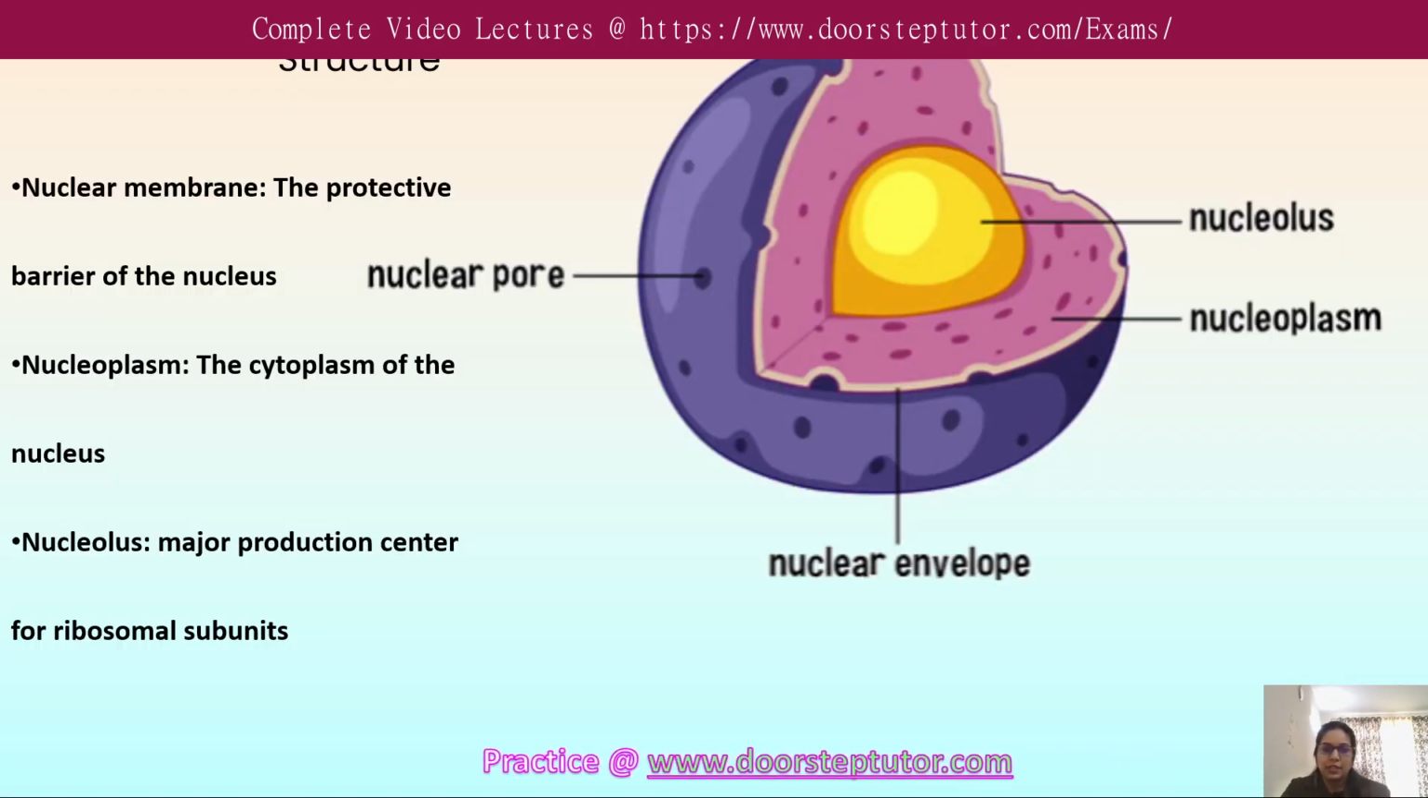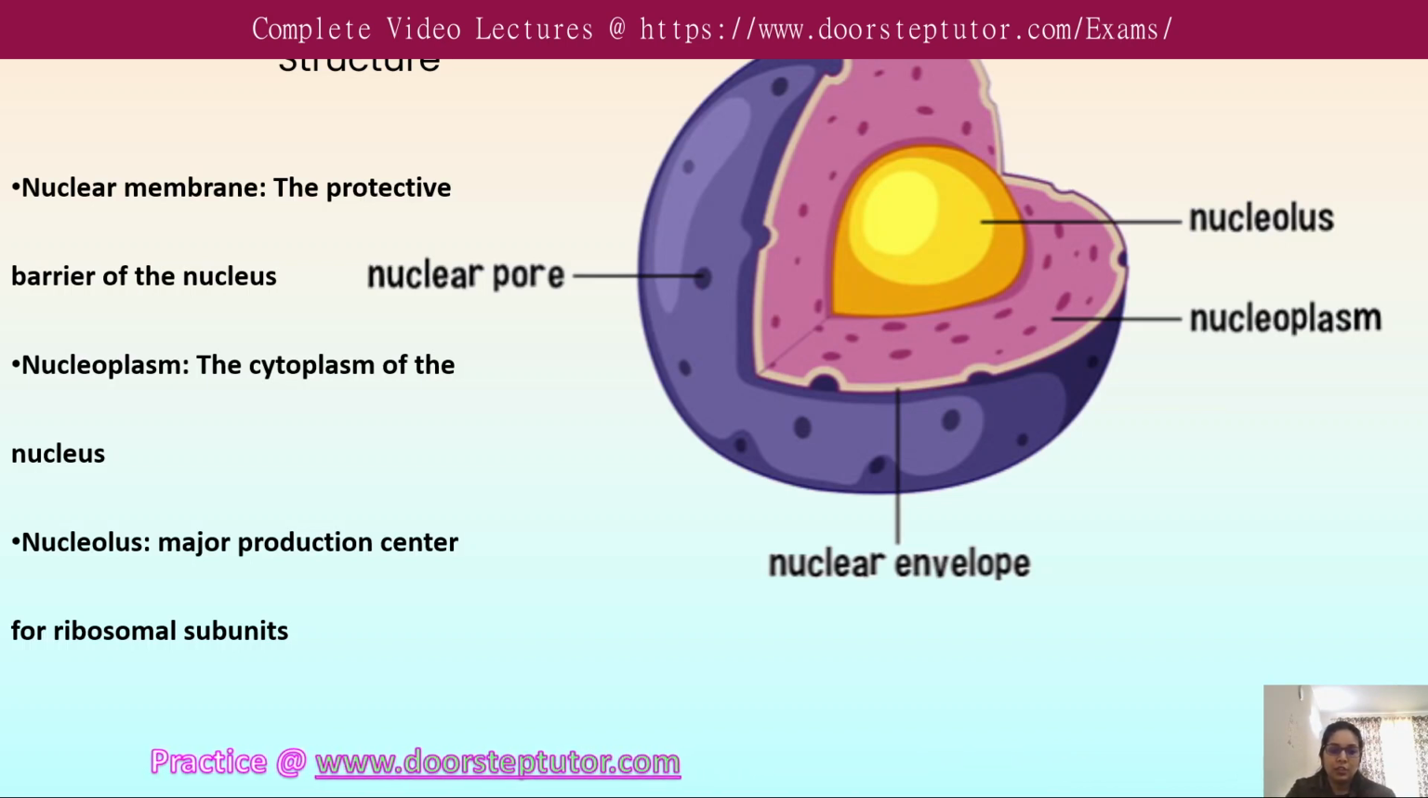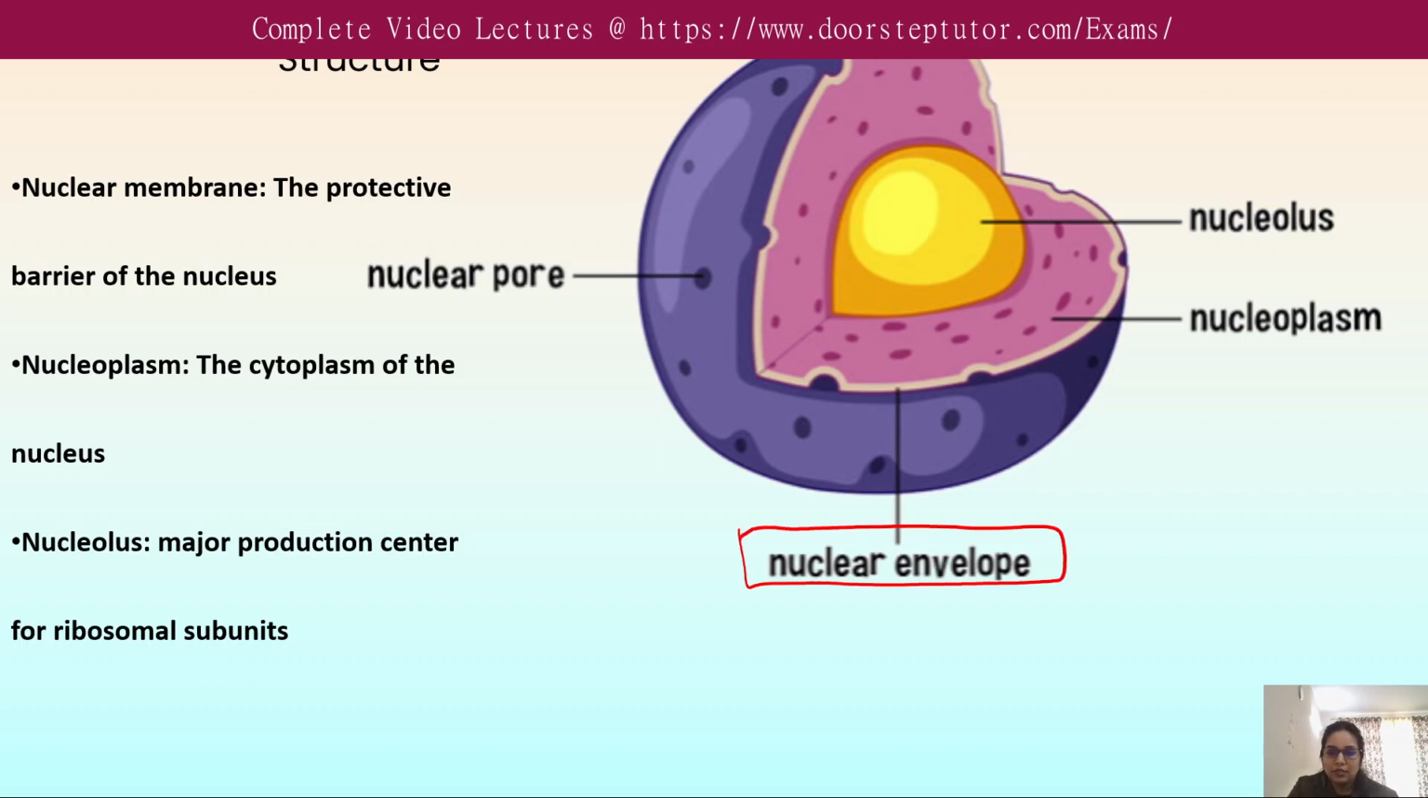Let's see the structure. This is the structure of the nucleus of the eukaryotic cell, and we know that the nucleus is completely bound by a membrane, also known as the nuclear envelope. So this is the nuclear envelope. We can see that it is surrounded by the nuclear envelope, also referred to as the nuclear membrane. And what this nuclear membrane actually does is distinguish the cytoplasm from the contents of the nucleus.